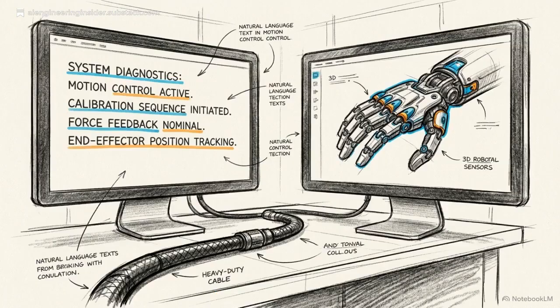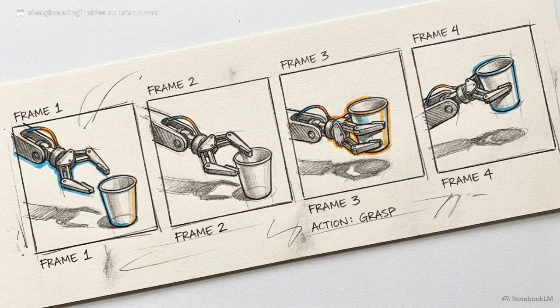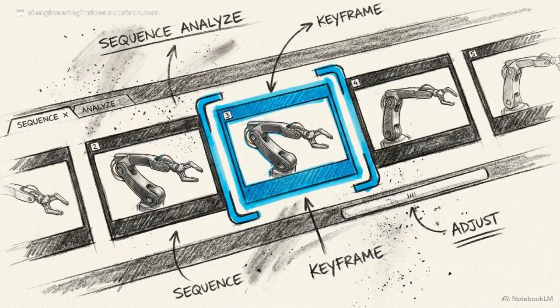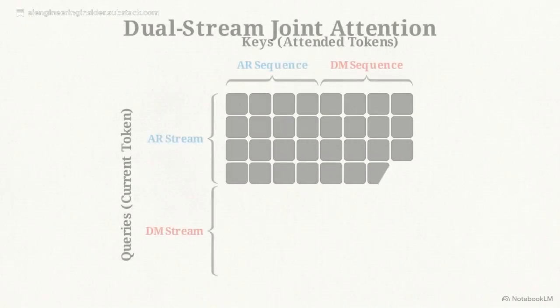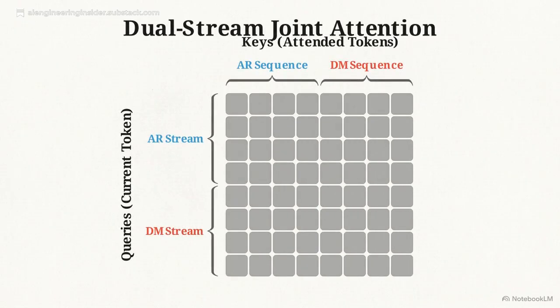If the two towers use independent parameters, the generating tokens still need a way to know what the reasoning tokens are actually thinking. The challenge lies in their conflicting logic. Reasoning tasks require a causal sequence that only looks backward, while generation tasks require full bidirectional context to maintain spatial and temporal consistency. This attention matrix grid maps out the solution, a dual-stream joint attention mechanism.